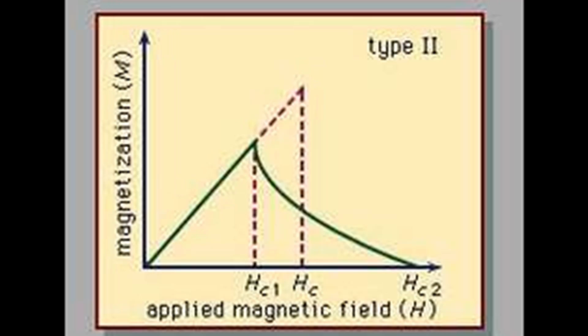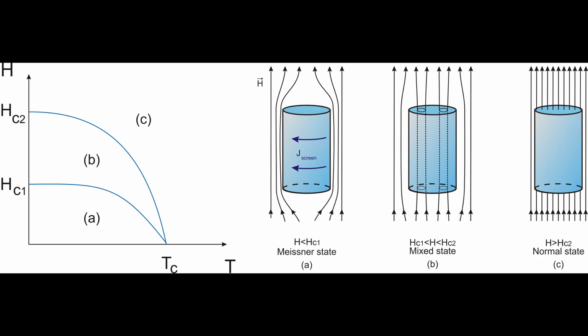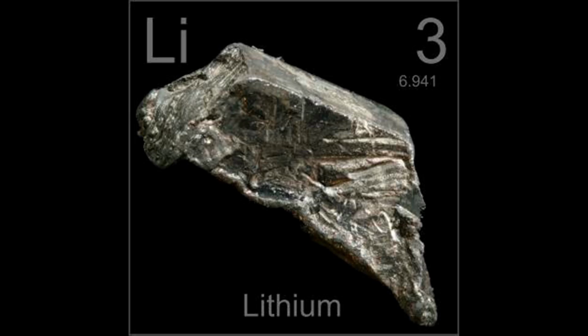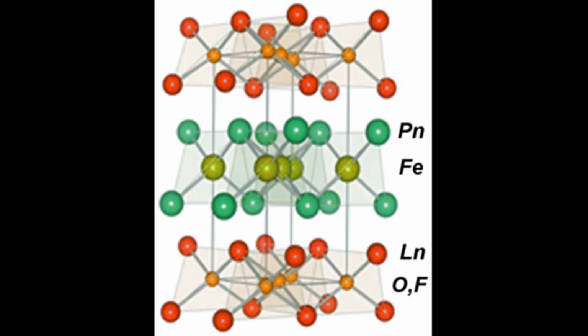For type 2 superconductors, they behave as type 1 below the critical value Hc1. If the applied field is higher than Hc1, the superconductor is said to be in a mixed state known as the vortex state, in which an increasing amount of magnetic flux penetrates the material, but zero electrical resistance still remains as long as the current is not too large. At a second critical value of the magnetic field strength, Hc2, superconductivity is eliminated. Most pure elemental superconductors are type 1, while almost all impure and compound superconductors are type 2.